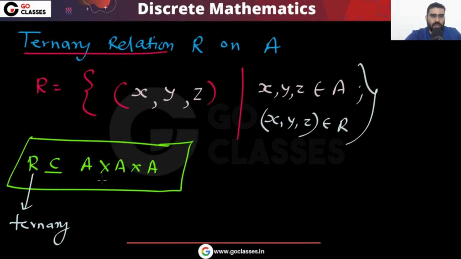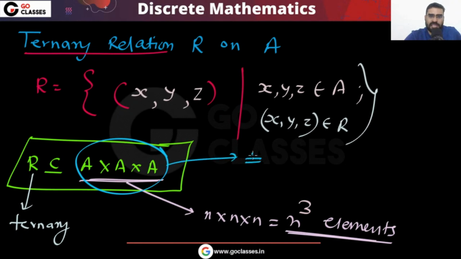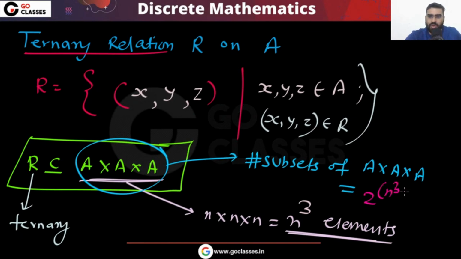Now, how many elements are there in this A cross A cross A? That will be n into n into n, that is n cube elements. Every subset of A cross A cross A will be a relation. So how many subsets are there? The number of subsets of A cross A cross A is going to be 2 power n cube. So this is your number of ternary relations.